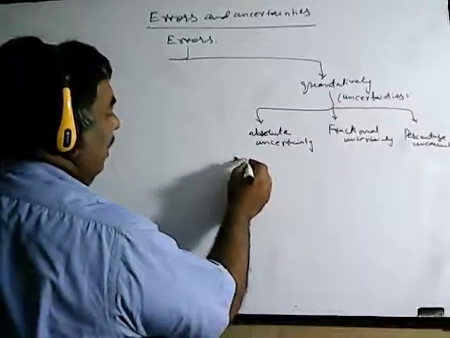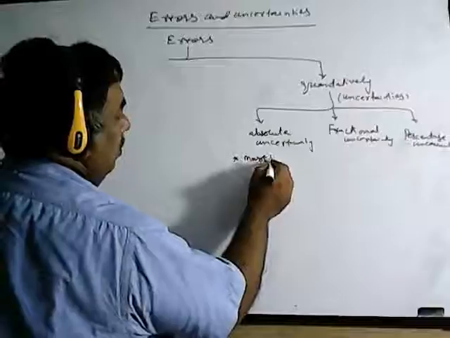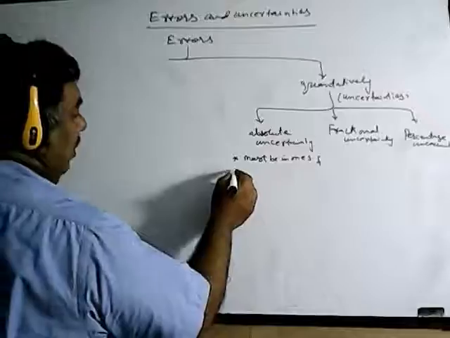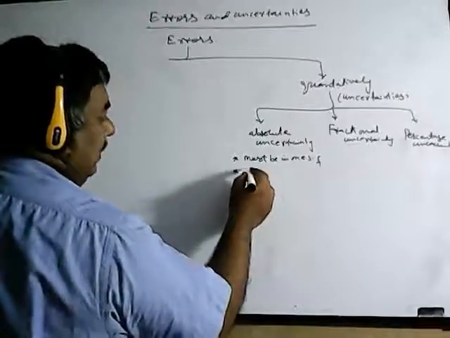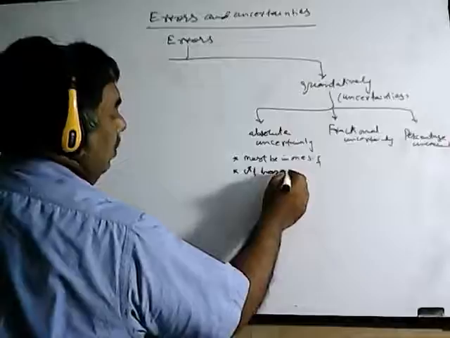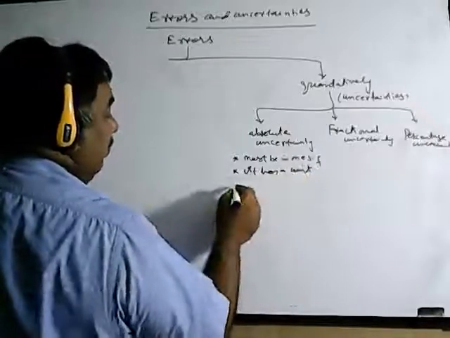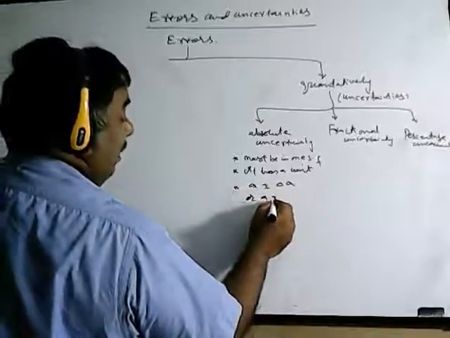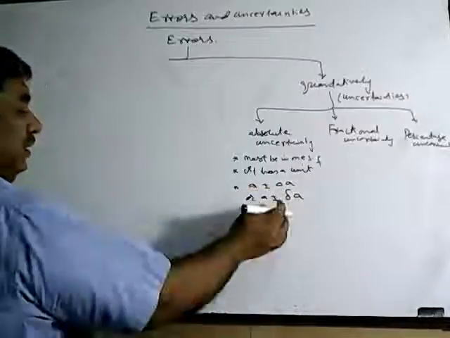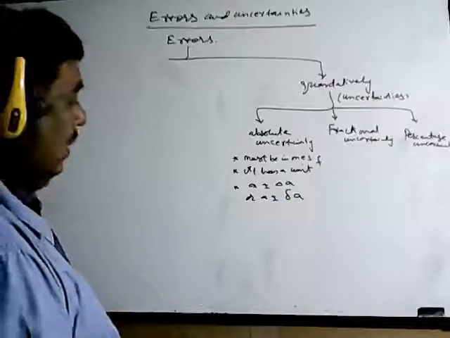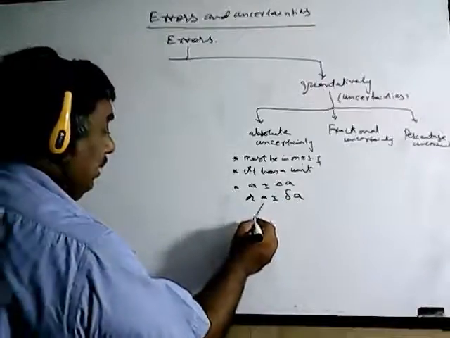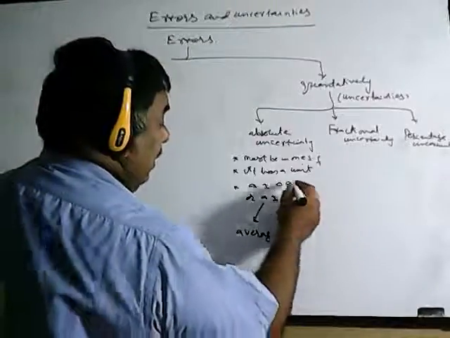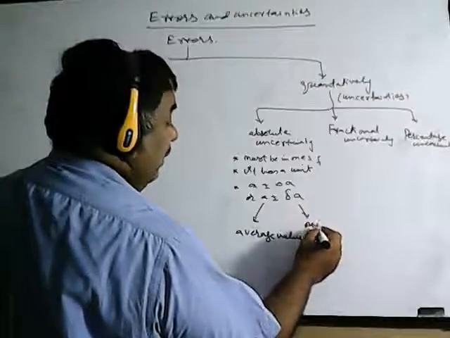What are its characteristics? Number one, it must be in one significant figure. Number two, it has a unit. It is written as a plus minus delta a. Now this a is known as the average value, and this delta a is known as the absolute uncertainty.